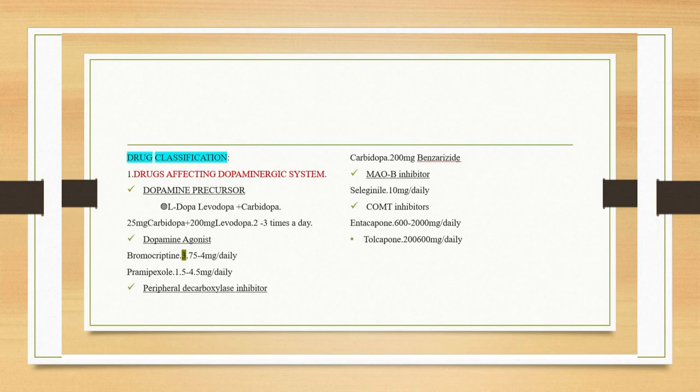The next category of drug is MAO-B inhibitor, monoamine oxidase inhibitor.